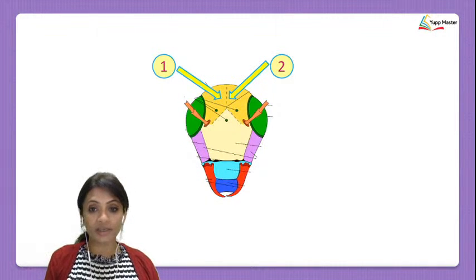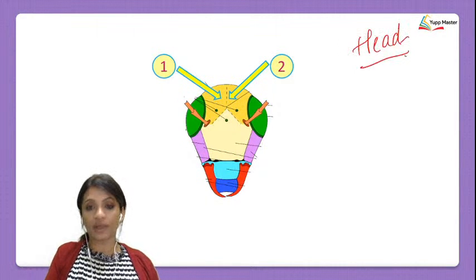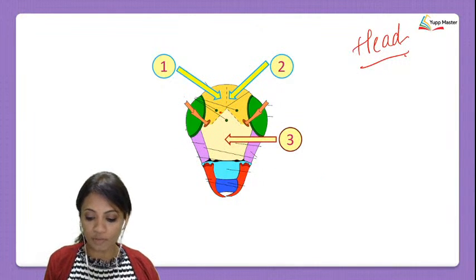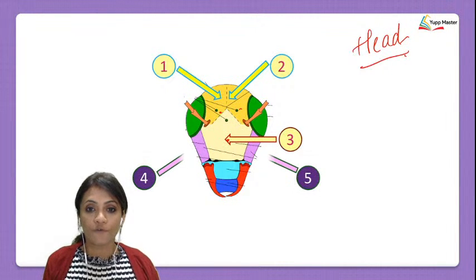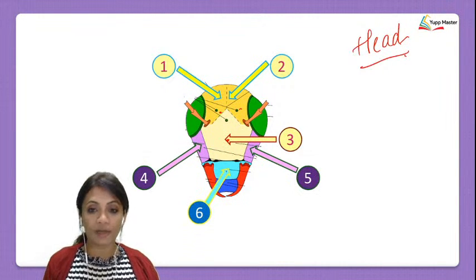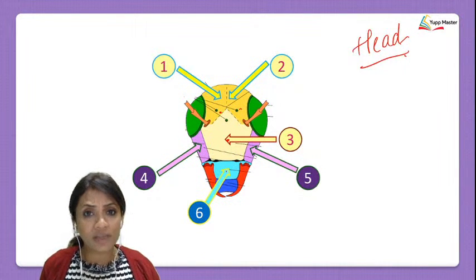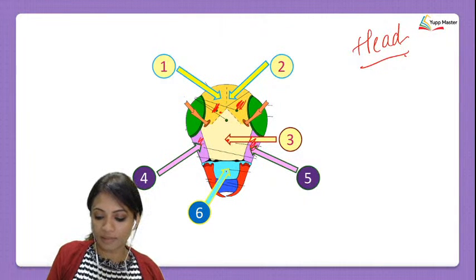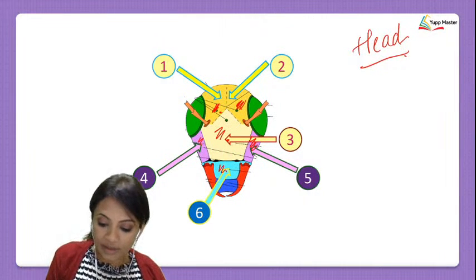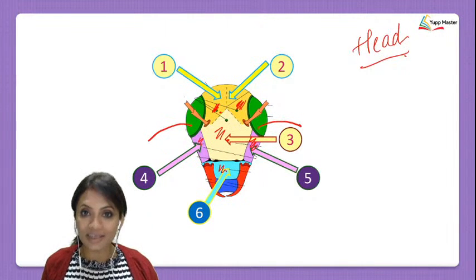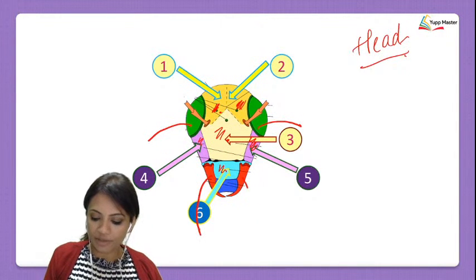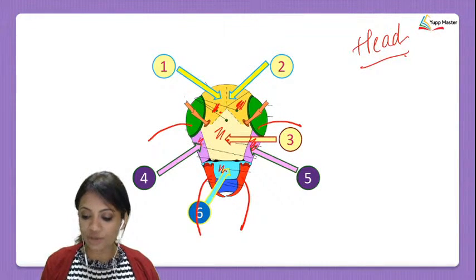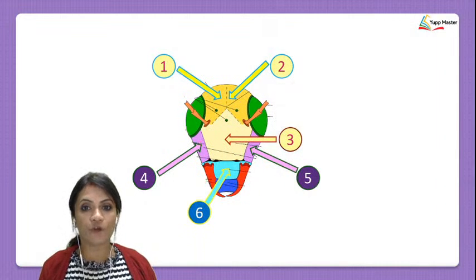Okay, this over here is an image. This is the head of the cockroach. Can you see how the sclerites have been numbered? 1, 2, 1 and 2. Then this is the third one, 4 and 5, and finally the light blue part over here, that is the 6th one. So what are the other parts? Now this one is done, these two are done, and these two are done. What you see here, these are the eyes of the cockroach. These red parts that you're seeing here, those are the mouth of the cockroach. So whatever is left is actually the sclerites which are coming together and forming the head.